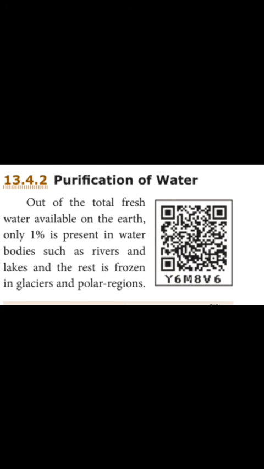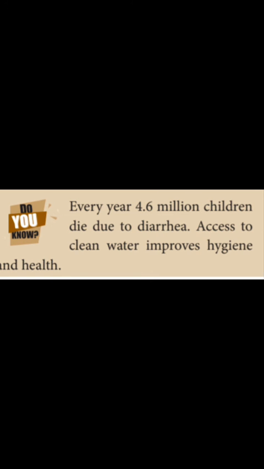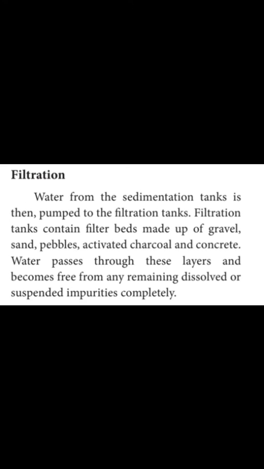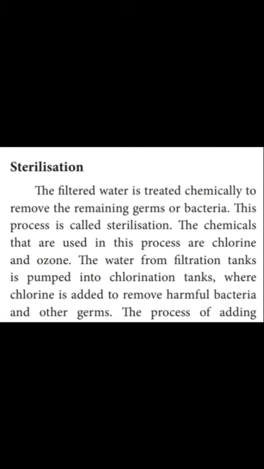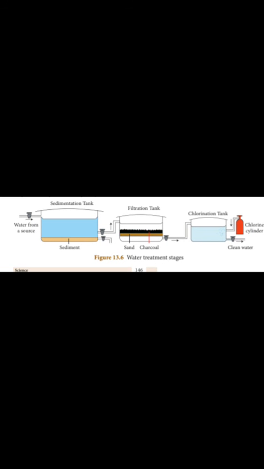So, in order to purify the water, we have to follow some steps. What are the processes for the purification of water? Sedimentation, filtration and sterilization. These are the processes for the purification of water. What is sedimentation? Water from lakes or rivers is collected in large sedimentation tanks where it is allowed to stand undisturbed so that suspended impurities settle down at the bottom of the tank.